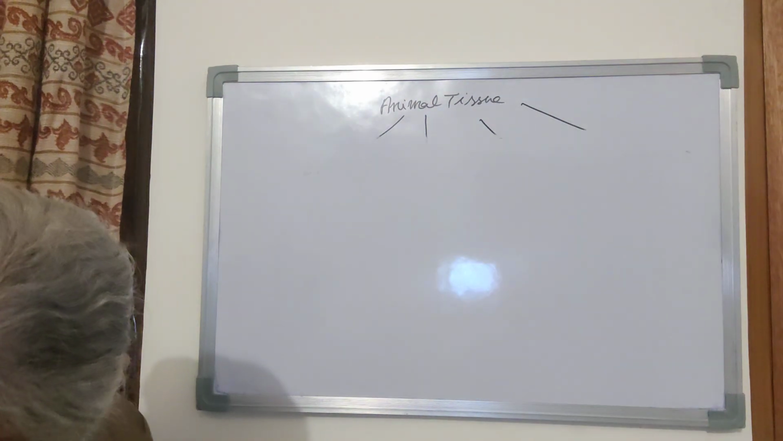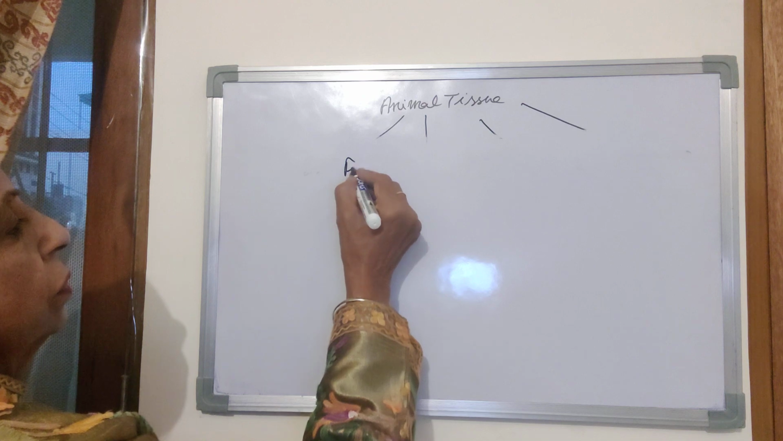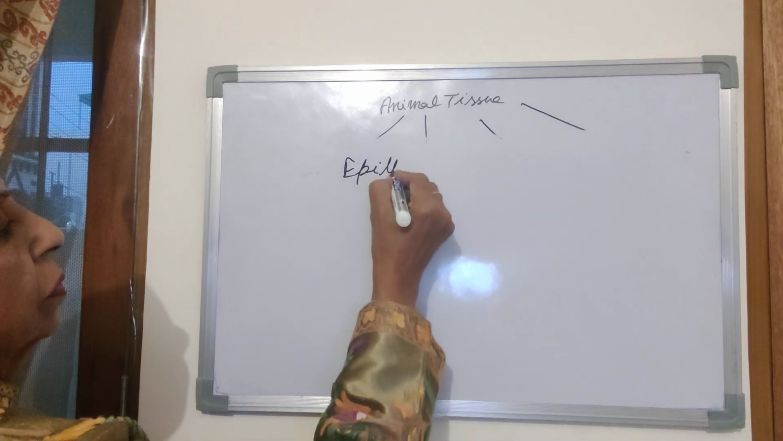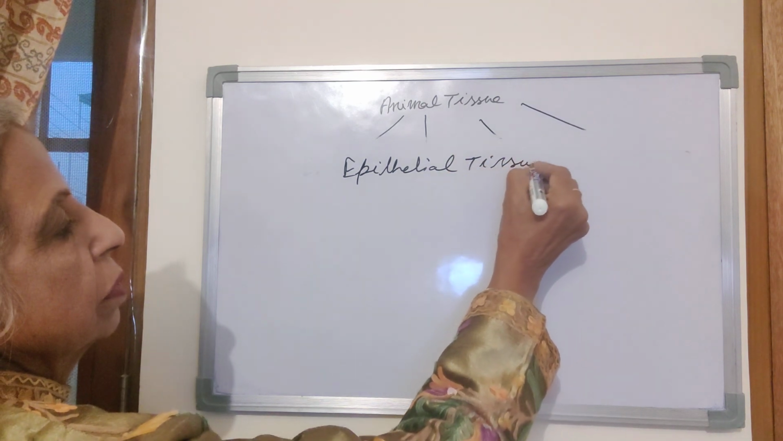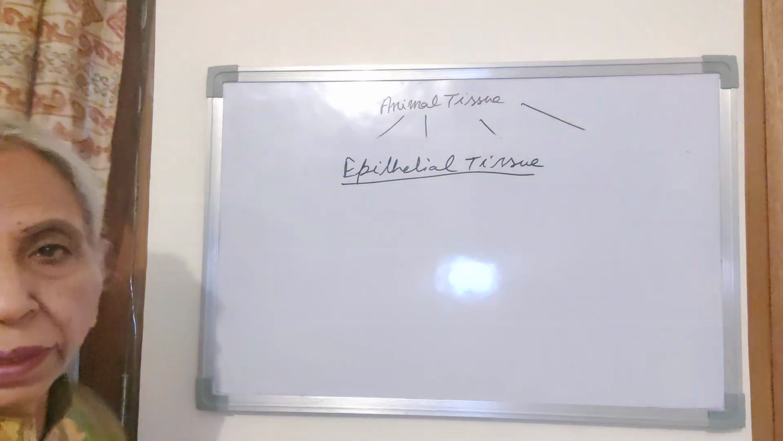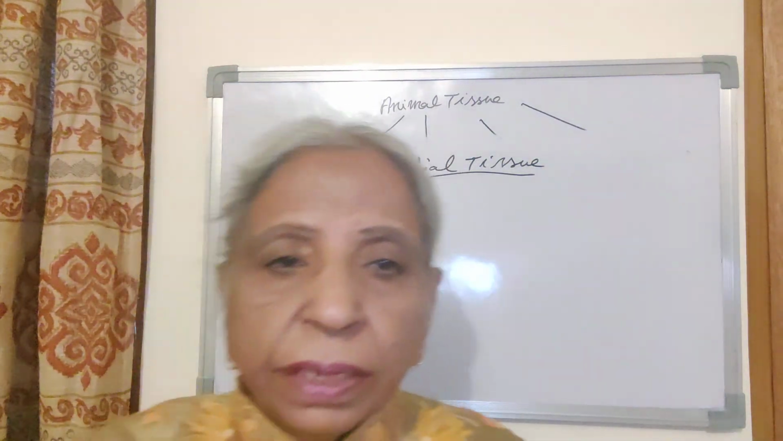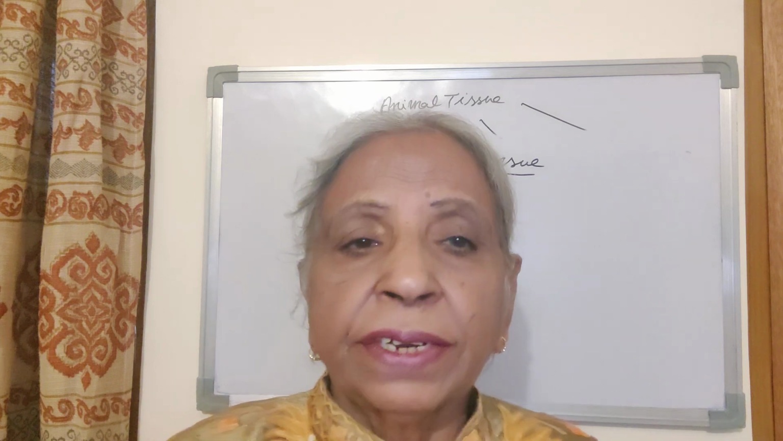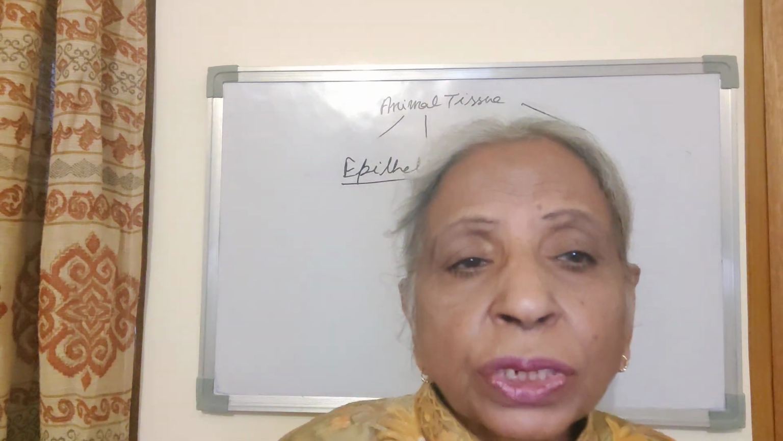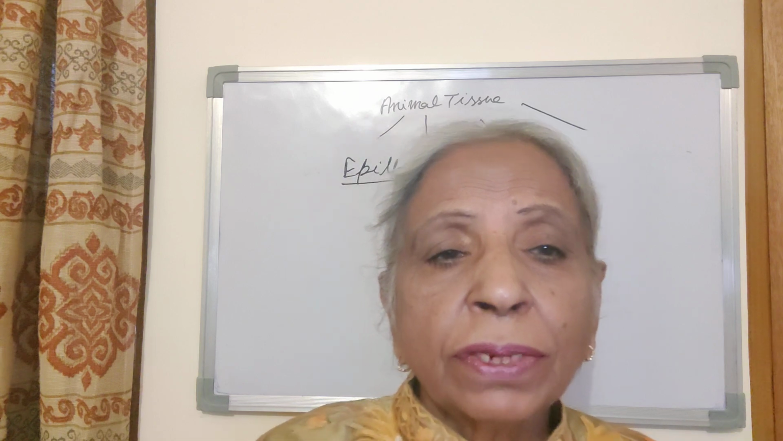Epithelial tissue is formed of cells which are compactly arranged with thin membrane. Their cell membrane is very thin. They are compactly arranged. There is no intercellular space in between them. However, cementing substance is present between the two cells.